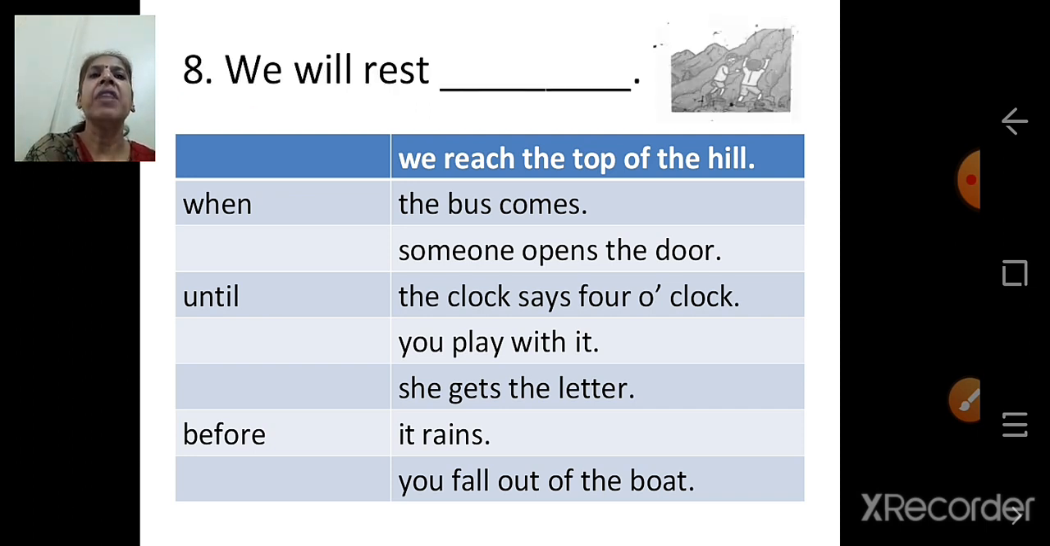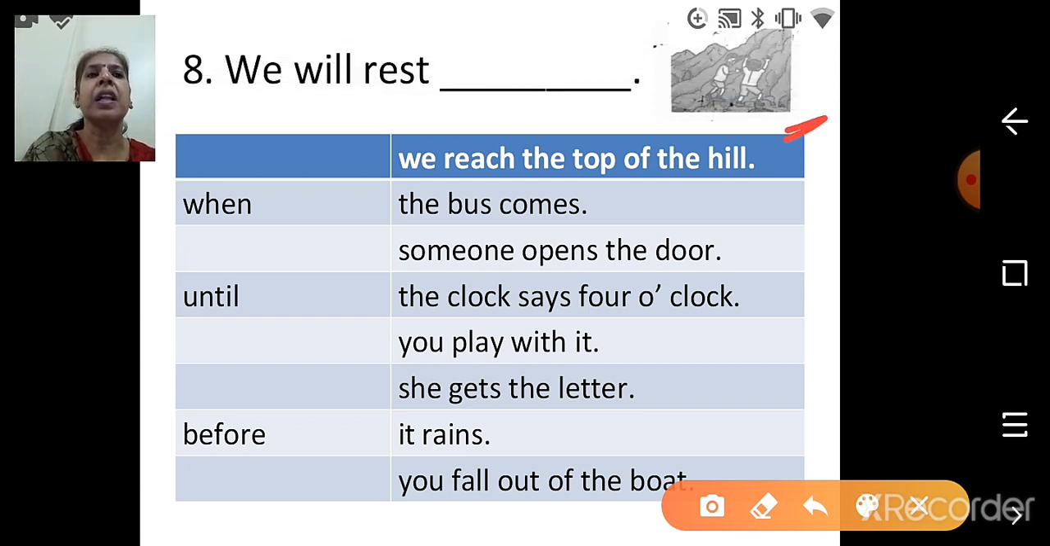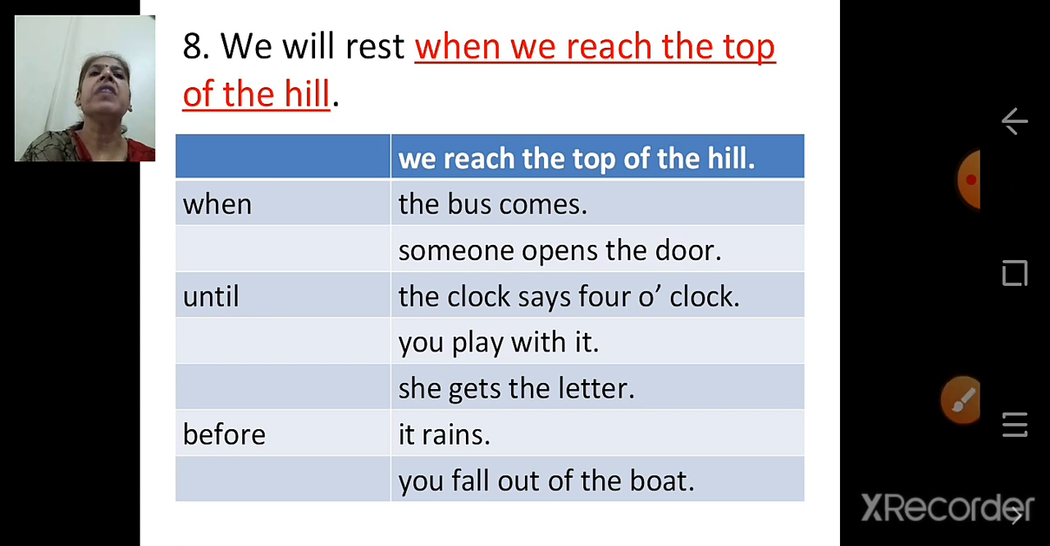And next, we will rest. Look at the picture. The boys are climbing the hill, trying to climb. So we will rest when we reach the top of the hill. So in this activity 1, what we have done is finish the sentences from the table.